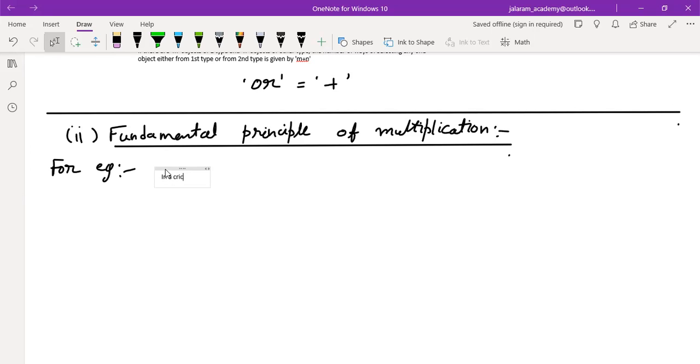In a cricket team of 11 players, one is to be chosen as captain and the other as vice captain.